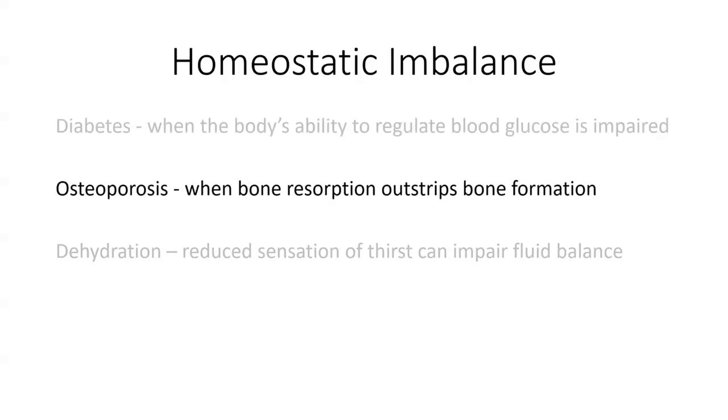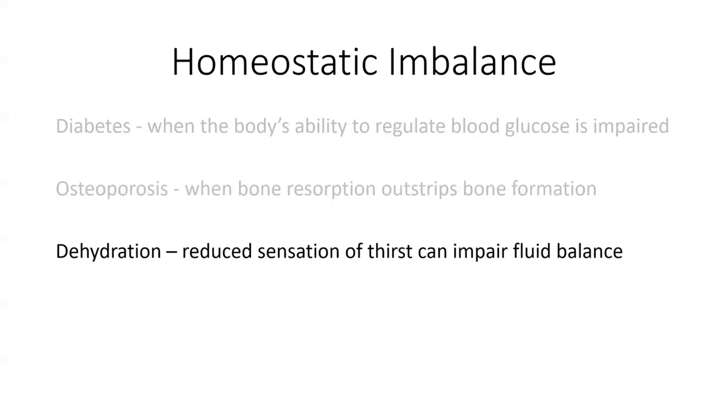Another example of homeostatic imbalance leading to disease is osteoporosis. Osteoporosis is a disruption in the balance between bone resorption and bone formation. Bone resorption is the process by which bone tissue is broken down and absorbed into the body, whereas bone formation is building that bone tissue back up. When bone resorption occurs more quickly than bone formation, the bone tissue becomes porous, brittle, and weak, and the risk of fracture increases.